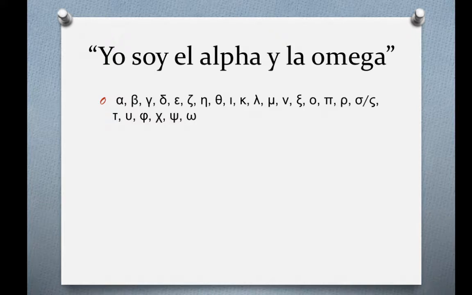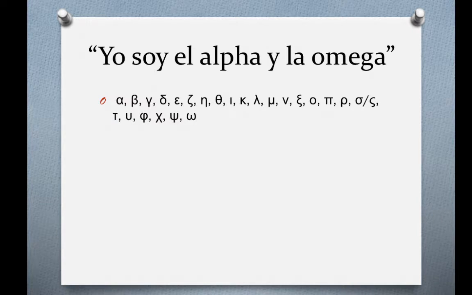Mu is the next letter. Doesn't really look like our M, maybe kind of an inverted M missing one of its loops, but this would be the M sound. It's a mu. And then we've got nu. It looks like our V, but try not to let yourself be confused. This is not a V. It's the nu. It has that N sound. And then we've got xi. This is the rough equivalent of the X sound. In modern Greek, it has more of an F sound, but it's between an F and an X in its pronunciation. It's the Xi. Then we've got Omicron.